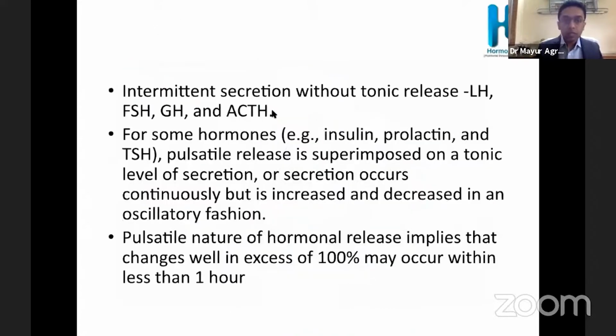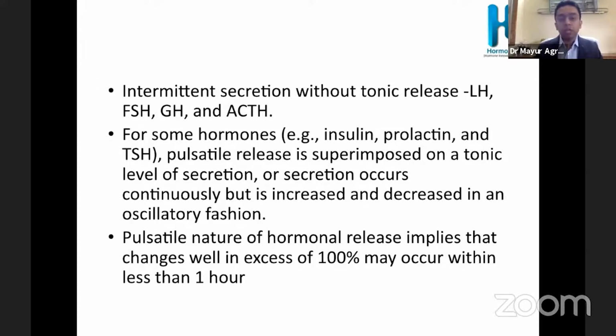Coming back to the main topic, the circadian rhythm in endocrinology. In endocrinology, there are two types. There can be intermittent secretion without any tonic release, which is seen in LH, FSH, GH, and ACTH.